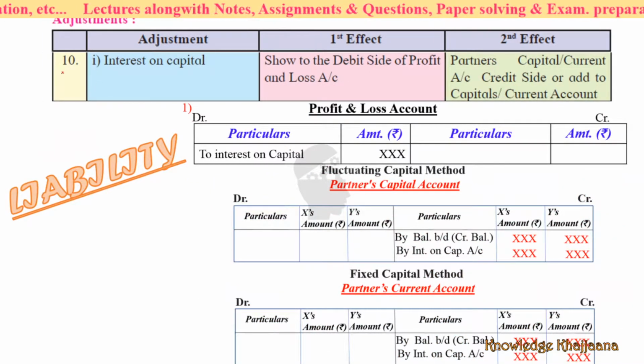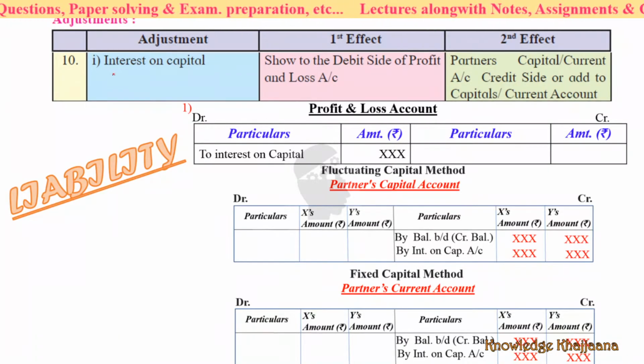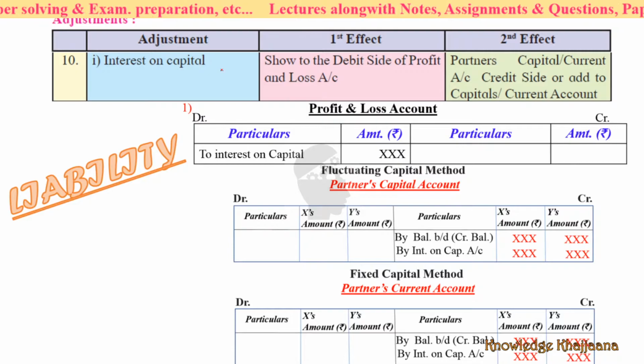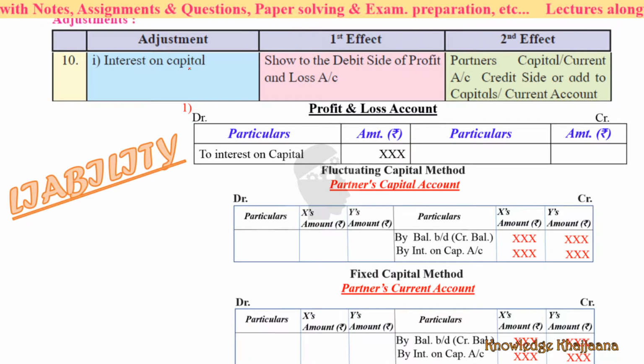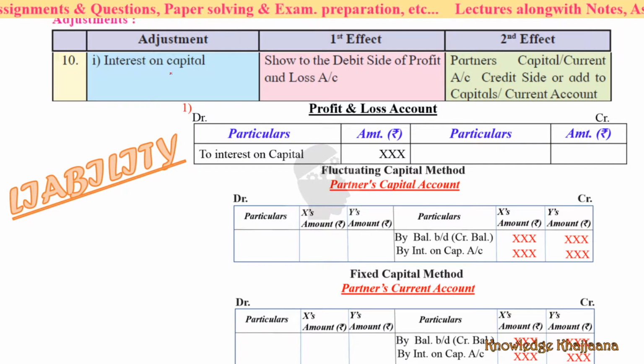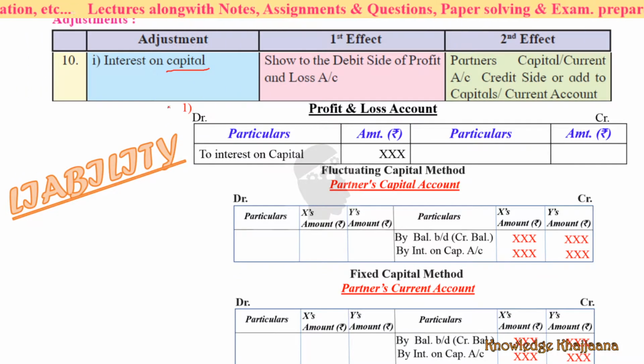Next is C. For adjustment number 10, there are 3 entries. First of all, it is interest on capital. C. Who brings the capital? Partners. Here partners bring the capital to start or commence the business. Okay, so the partnership firm has to give them the interest, right? They bring in the capital to run the business, right? So capital is basically a liability. Capital is itself a liability.